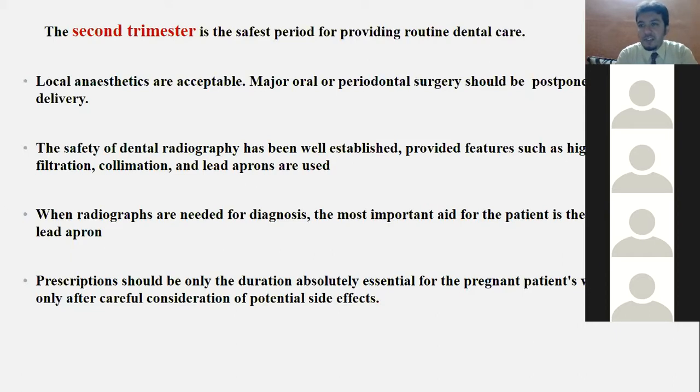Regarding the safety of radiographs, avoid radiographs, but if you want to take one because it's an RCT or a pulp involvement, you need to go for good protection. You need a thyroid collar, a lead apron, very strong, and most important, technically, high-speed films. You can also use maybe E-film. With high-speed films you can take the radiograph in the second trimester, but not the first and third.